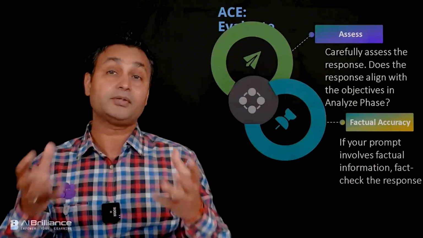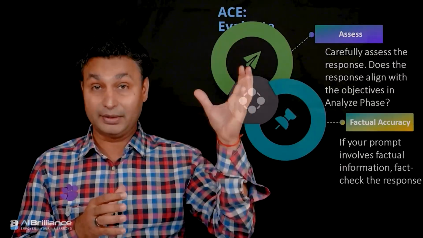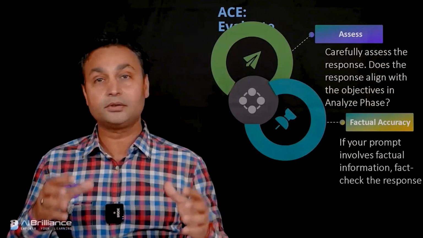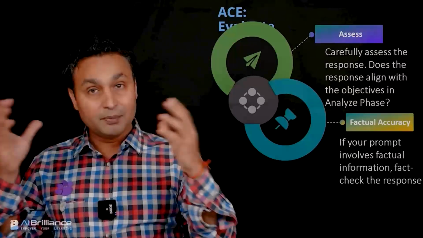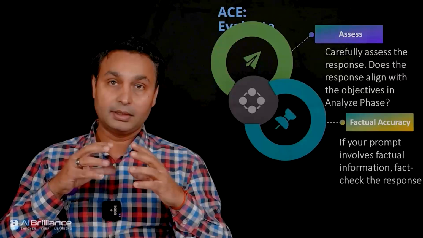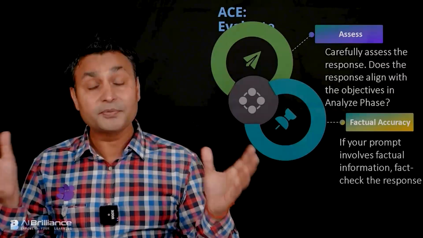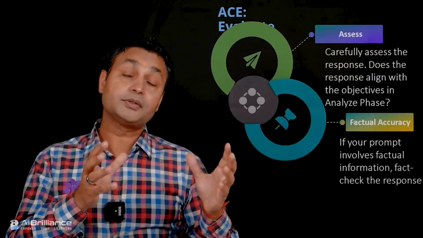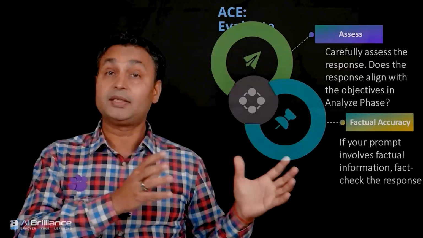The way to verify that response is not only getting the response, but maybe doing your own independent search or Google search, or going on to different scholastic websites and finding out whether the factual responses given by ChatGPT are good or not.